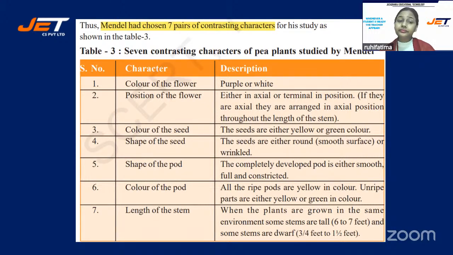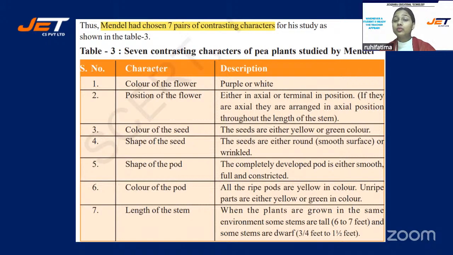Then fifth one, shape of the pod. The completely developed pod is either smooth or fully constricted pod. See, there was a contrast in the characters that is selected. Color of the pod. All the ripe pods are yellow in color and unripe pods are green in color. Either yellow or green in color.